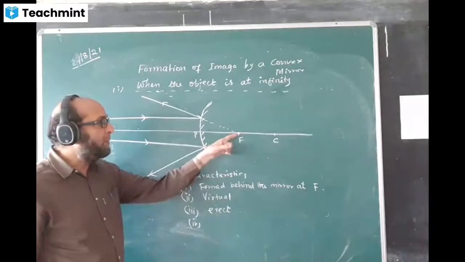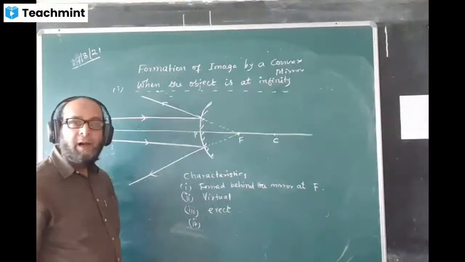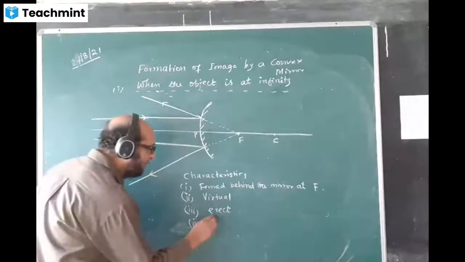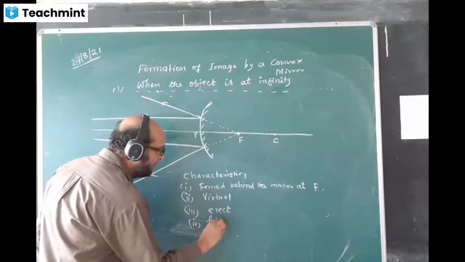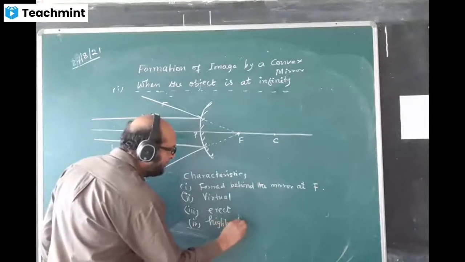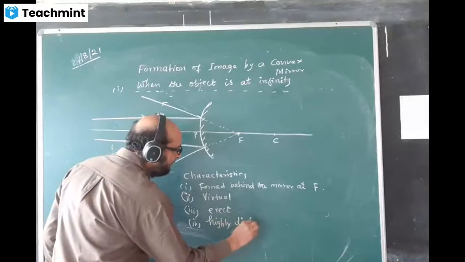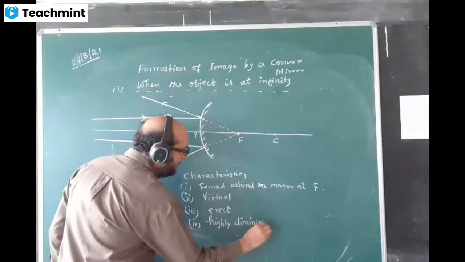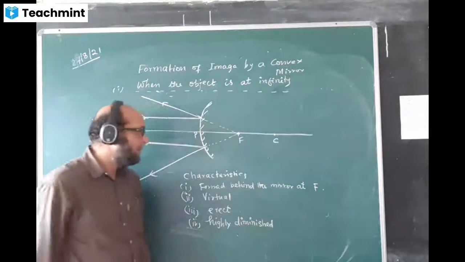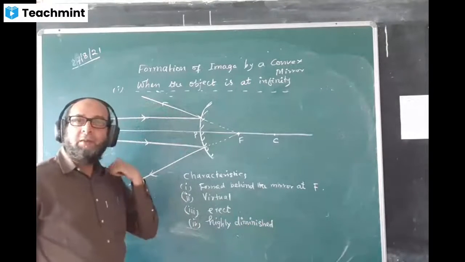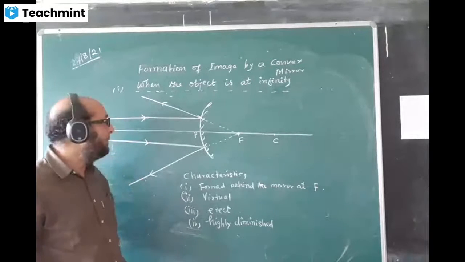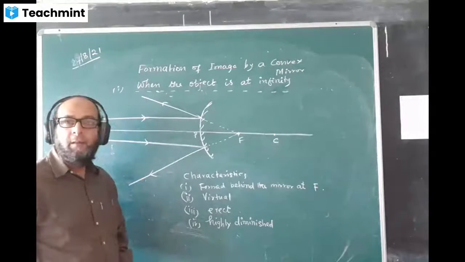Very small, like a point. Highly diminished, you write it: highly diminished. These are the characteristics of the image. The image is highly diminished.